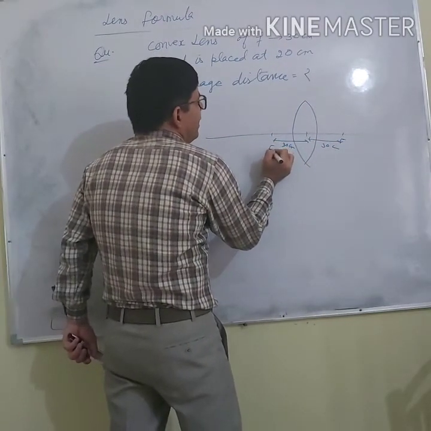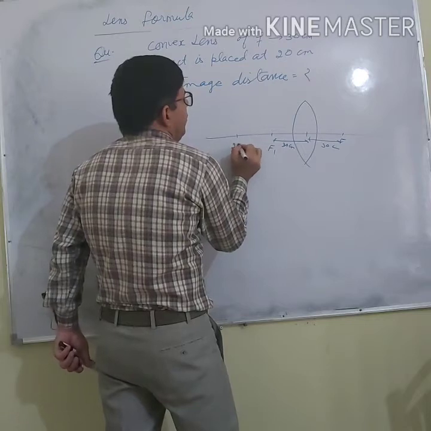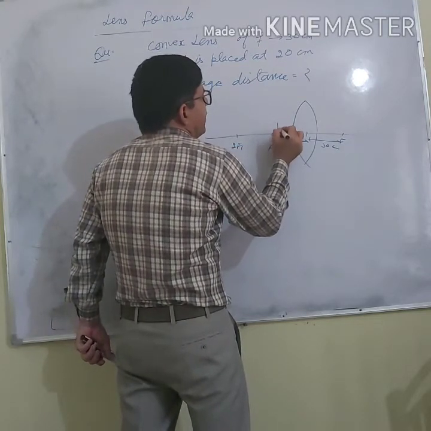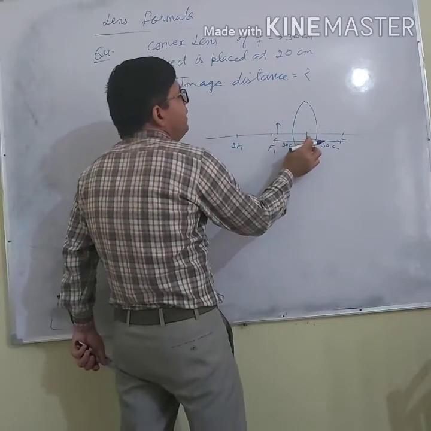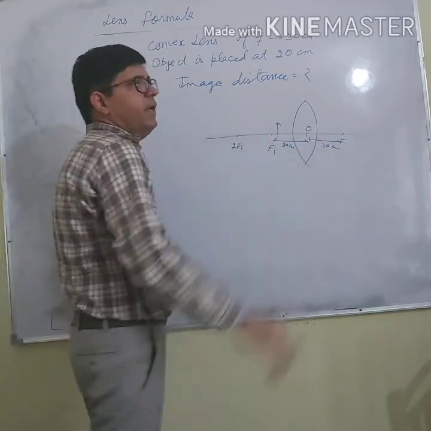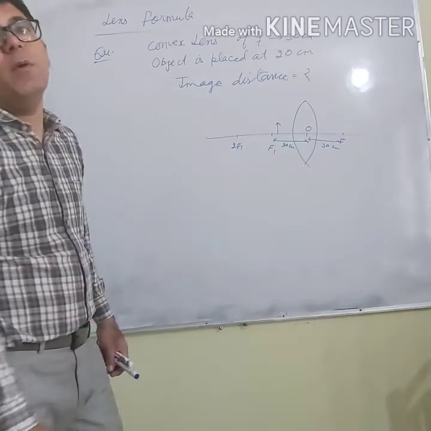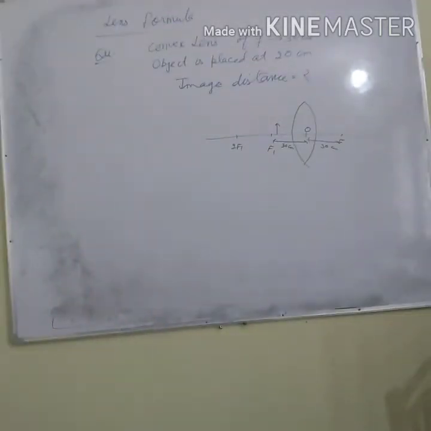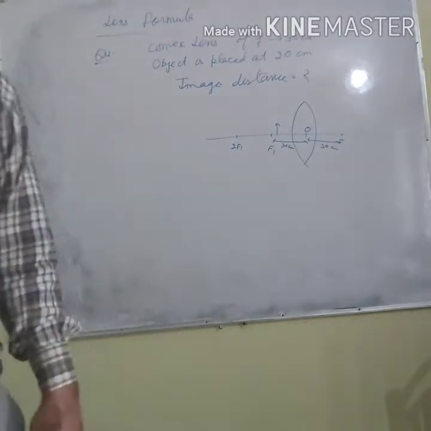So you will give the name F1 and F2, and I have placed the object here. What does it mean? Object is placed between optical center and focus. What type of image should be formed? Erect, virtual and magnified image has to be formed.